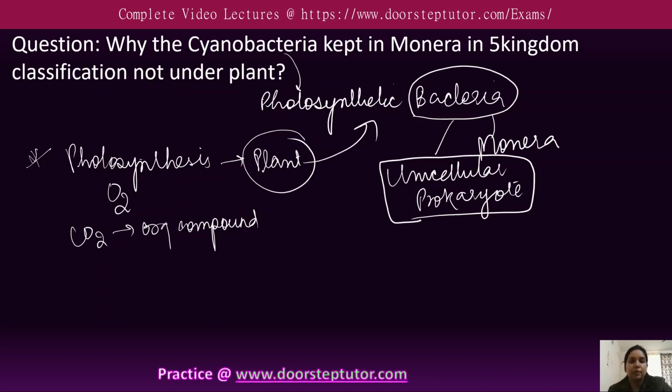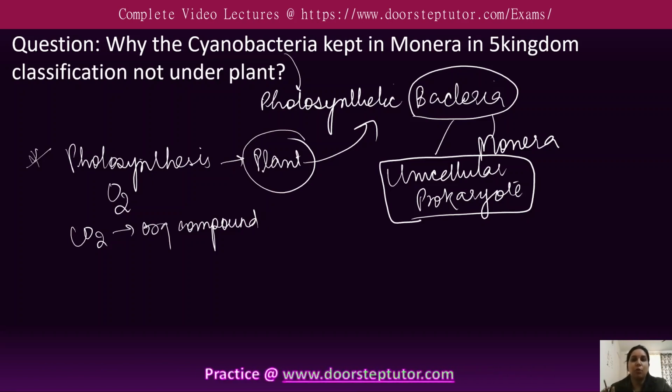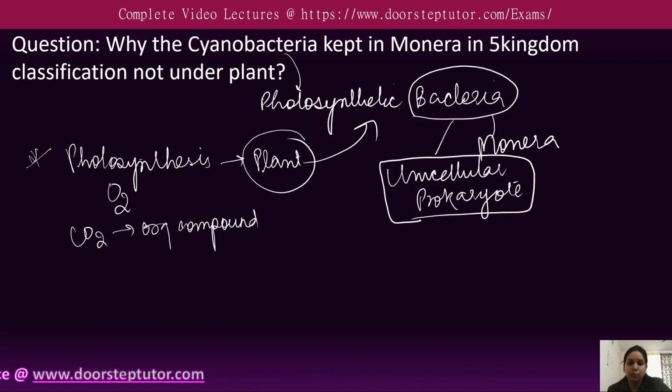Later on, by the invention of electron microscopy, it was found that these are bacteria, and they do not have a nucleus, and various other structures are not similar to that of the plant kingdom. That is why it is kept in the Monera kingdom, because they show similarity with the bacteria group only.